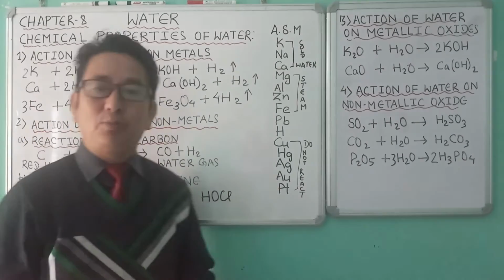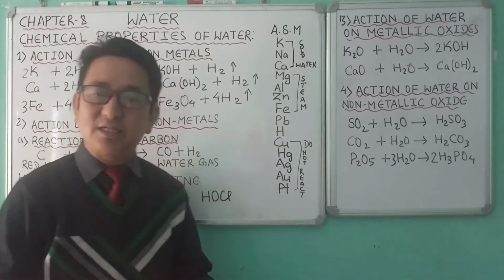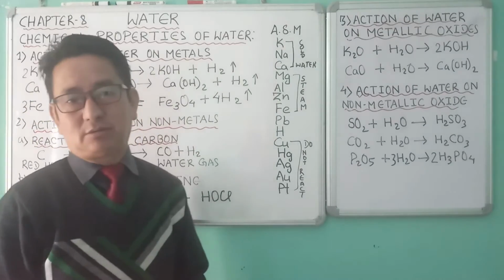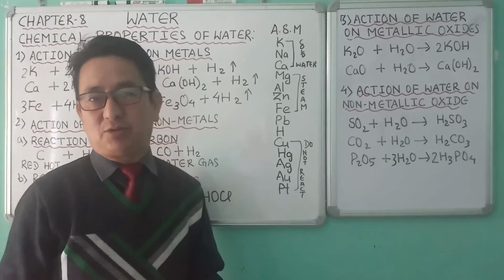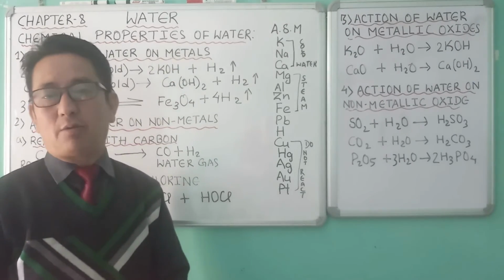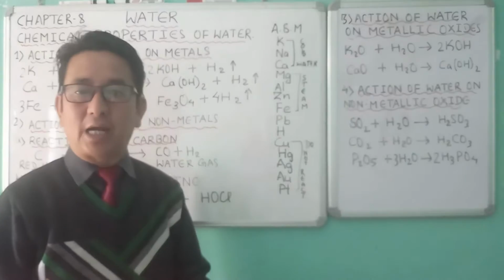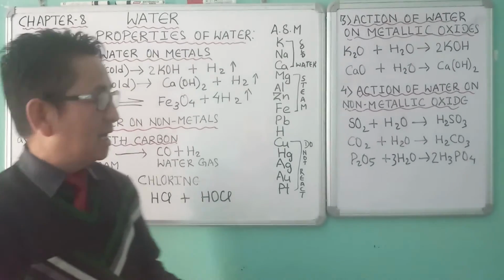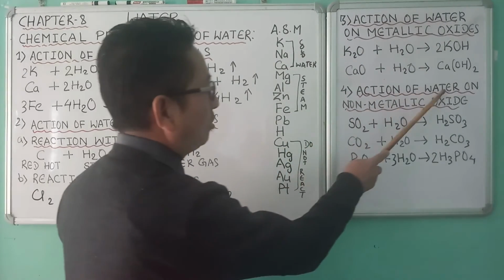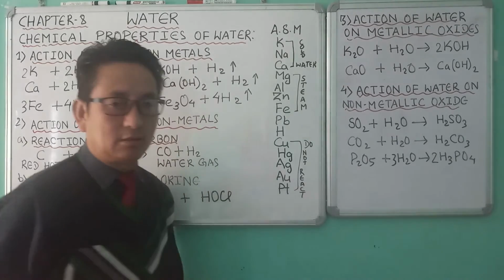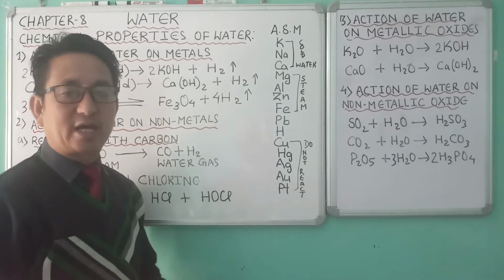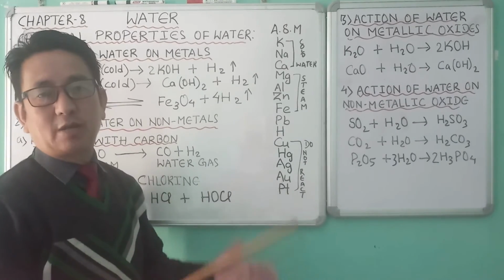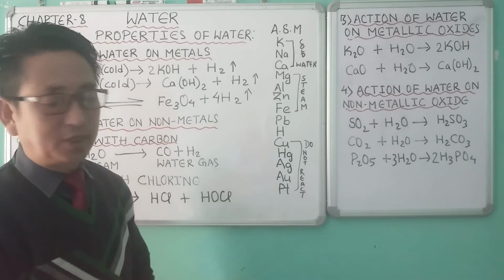And there are some non-metallic oxides, or acidic oxides, also known as acidic anhydrides. Now what are acidic anhydrides? These are the oxides of non-metals, or acidic oxides, which when dissolved in water produce their acid. As you can see here, action of water on non-metallic oxide, or acidic oxide, or you can say acidic anhydride. When they dissolve in water, they produce their corresponding acid.